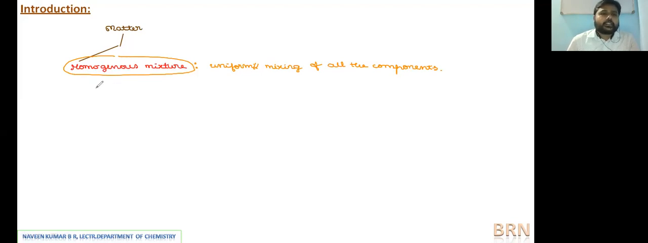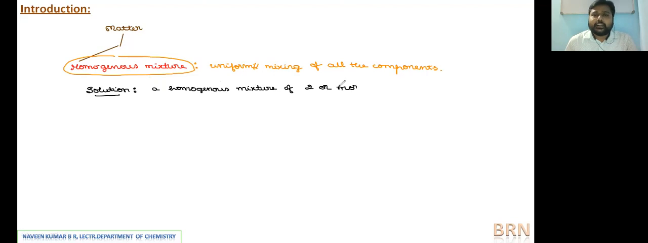I will try to relate how a solution can be understood. Now if we take a solution, to consider any particular mixture as a solution, it should be a homogeneous mixture. So a solution is defined as a homogeneous mixture of two or more components. A solution is always a homogeneous mixture of two or more components. It may be any number. If they are forming uniform mixing, then it is considered as a true solution.